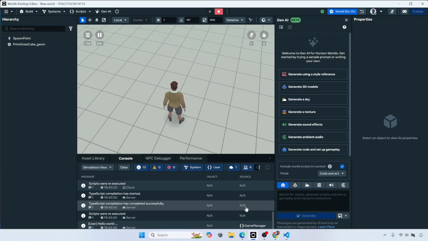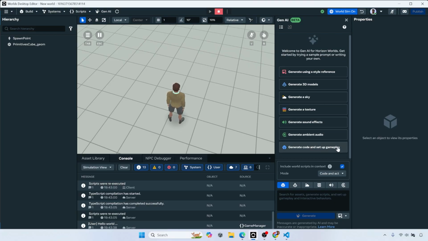The extra added thing here that's crazy about this, and I haven't seen this integrated this well. Again, Unity has this as well in Unity 6. I should make a video about that, but I haven't yet, so we'll see. But this is integrated right into the platform. You don't have to pay any extra money for it. And I'm assuming this is using Meta's own AI tools on the back end. But you can actually generate 3D models. You can generate using a style reference. You can generate a skybox, textures, sound effects, ambient audio, and even generate code and set up gameplay.